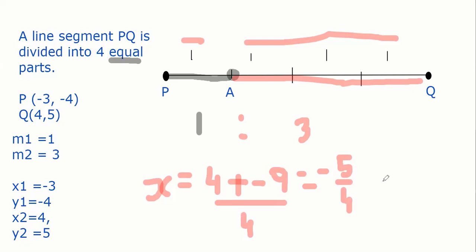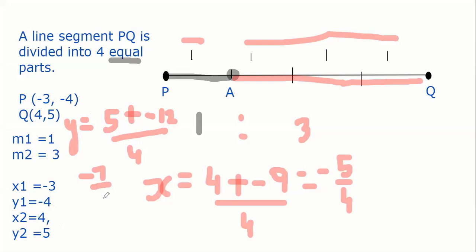So what is y coordinate, Venkat? So Y is M1 Y2, 1 into 5, plus M2 Y1, 3 into -4, which is -12, divided by 3 plus 1, 4. So 5 minus 12 is -7, so -7/4. You are right. Good. Very good, Venkat.